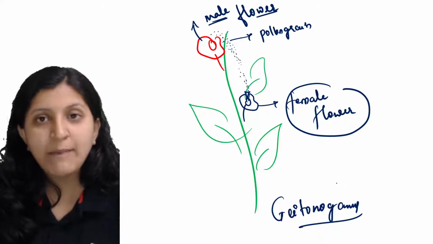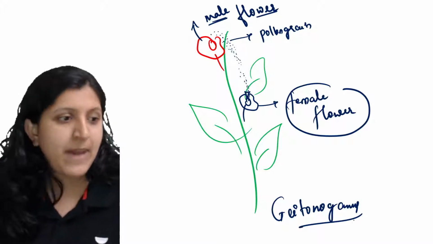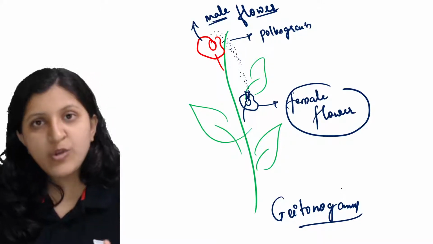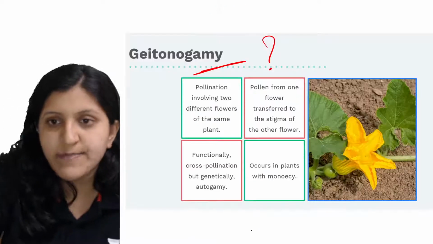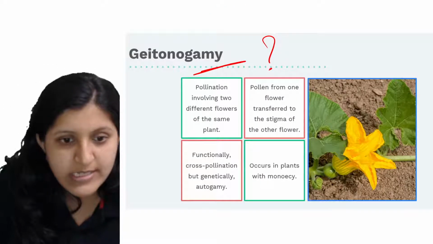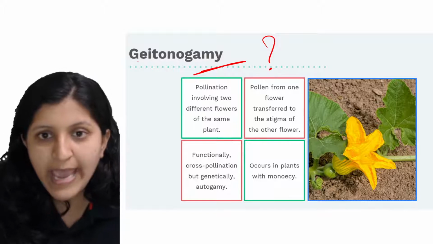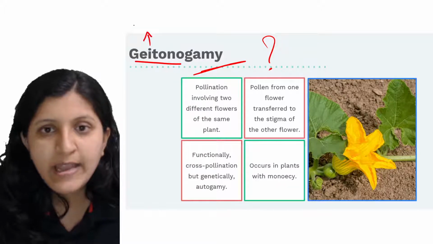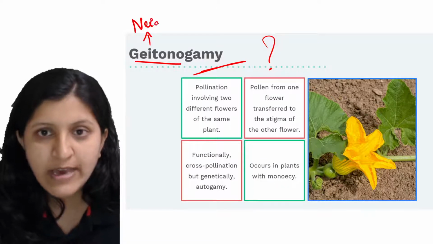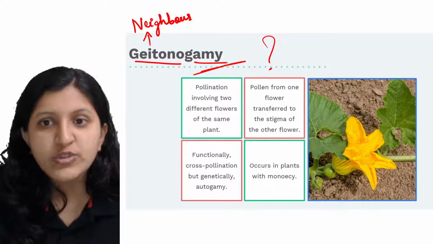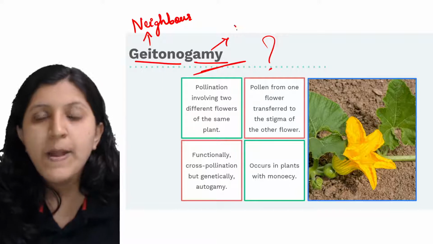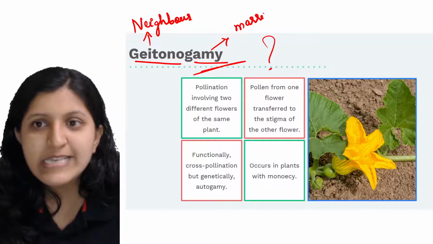Geitonogamy is basically a neighbor marriage. When we mention xenogamy or allogamy, it is a stranger marriage. So let's see the meaning of the name. I'll write this here. Geitono is basically a neighbor, and gamy, as usual, means marriage. So this is a neighbor marriage.